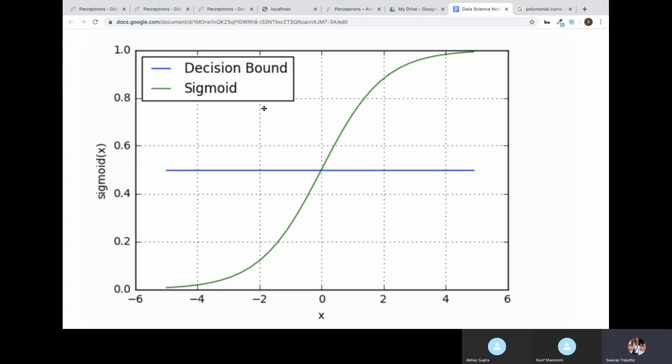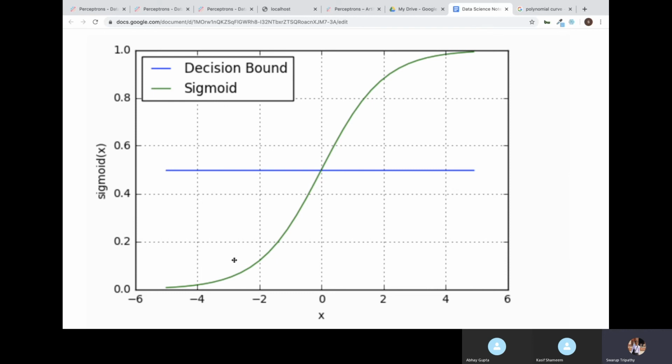Here you see one blue line, and this blue line is nothing but the decision boundary. It will help you decide on the data. If your decision boundary is at the center, at 0.5, which means 50%, then if the probability is more than 50%, it belongs to class 1. If the probability is less than 50%, it belongs to class 0.